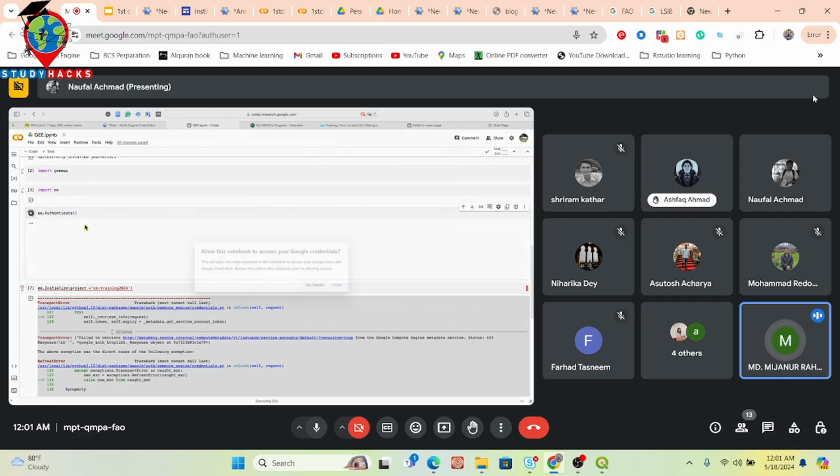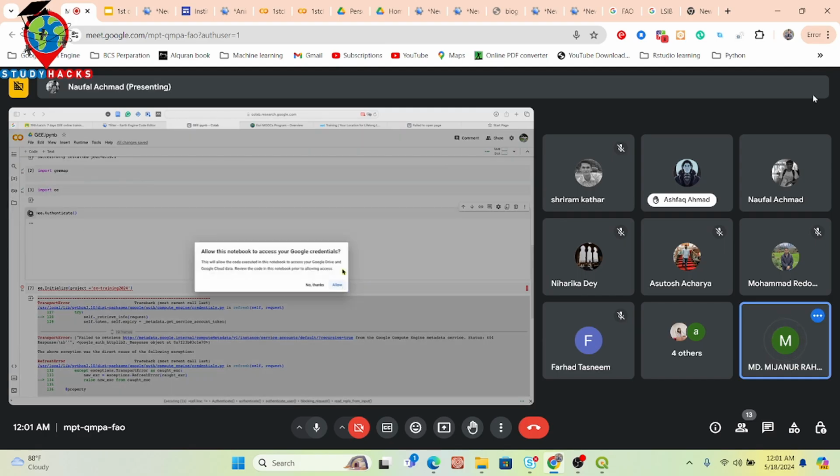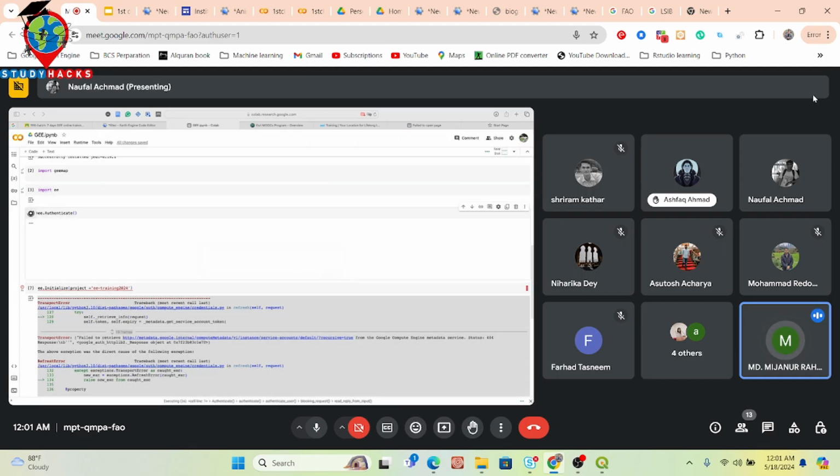So now it is connecting with your Google Drive. Click allow, and then simply choose your email, whichever email you want to use for Google Earth Engine.